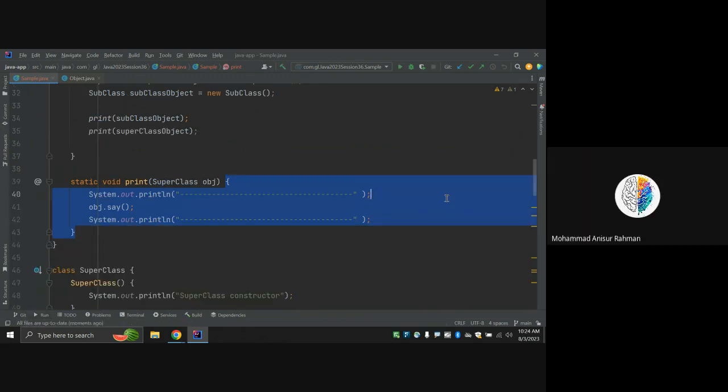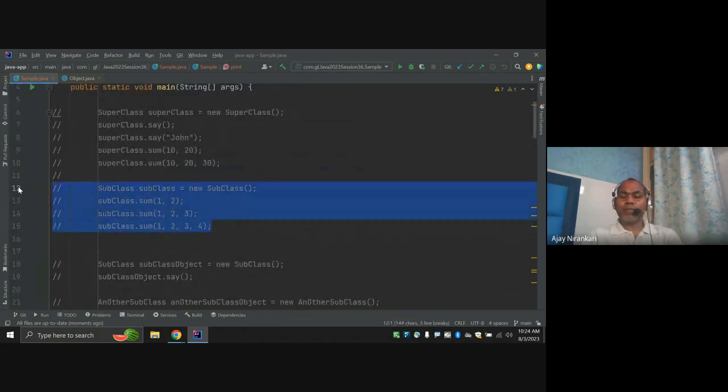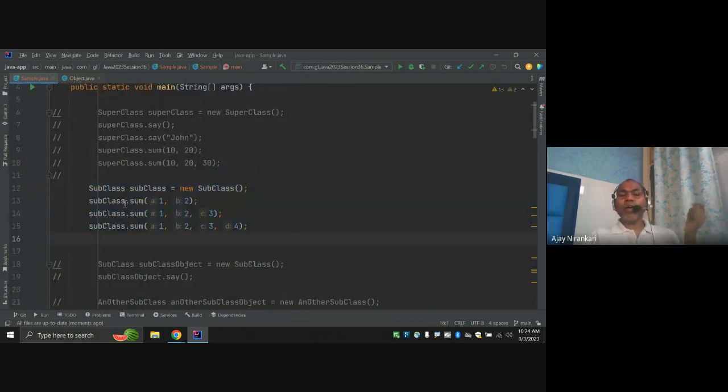Yes, it is clear now. And notice here I have written something. Whenever I call some function with two arguments, is it clear that it always calls only that two-argument method?